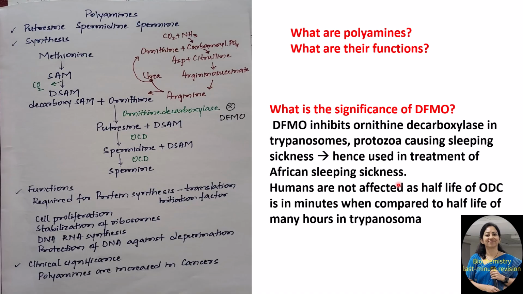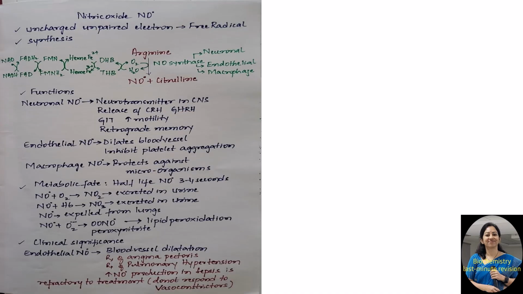Humans are not affected when this drug is given because the half-life of ornithine decarboxylase in humans is in minutes when compared to the half-life of ODC in trypanosoma, which is many hours. So it is synthesized very rapidly in humans, so the drug has no effect on the human cells when compared to trypanosoma, where the half-life is many hours. So there occurs inhibition of synthesis of polyamines, and there is no cell proliferation in this parasite, resulting in cure for sleeping sickness caused by trypanosoma.